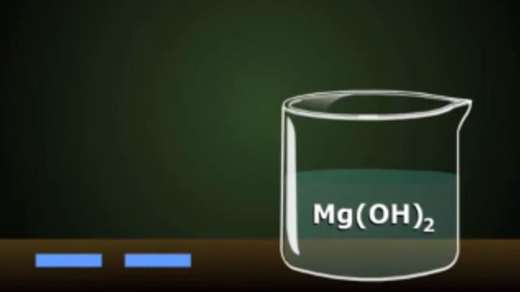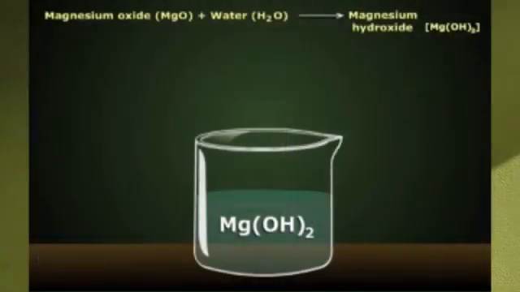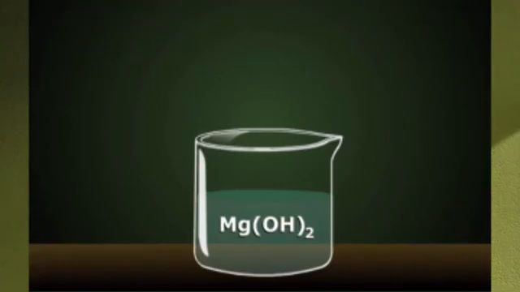Here is another chemical change or another chemical reaction. Magnesium oxide reacts with water to form magnesium hydroxide. Here the new product is magnesium hydroxide, and the nature of magnesium hydroxide is basic.